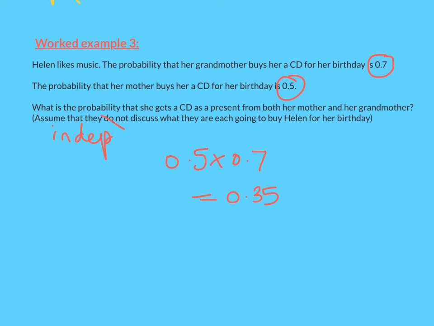Really important in your notes to comment how this means we're assuming they're independent, and that is why we're allowed to multiply them. You might even want to write out the formula again to say that is why you're multiplying them, but you might be quite used to that from GCSE maths. But just really here, this assumption is we're assuming that they are independent events.